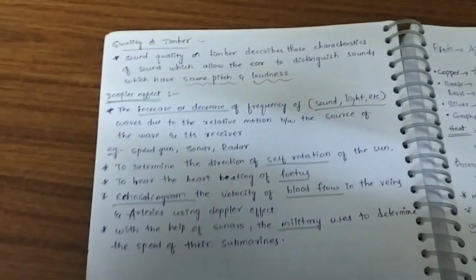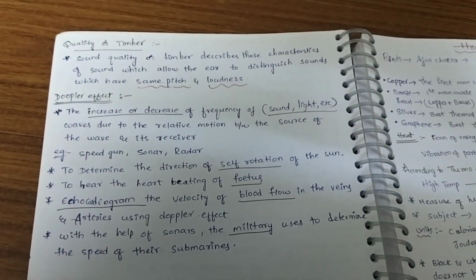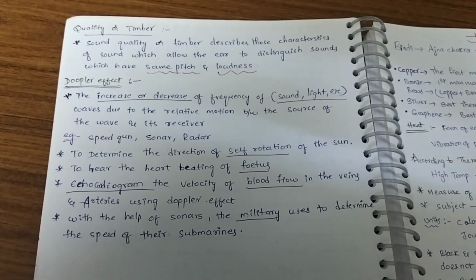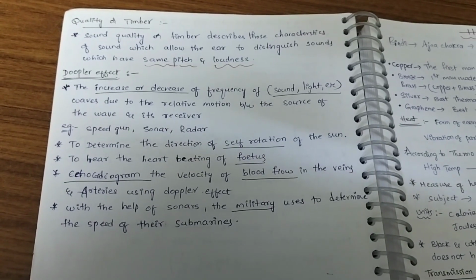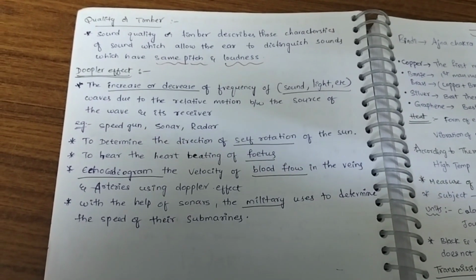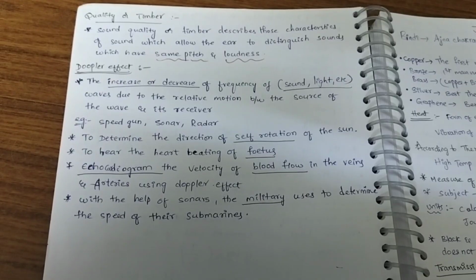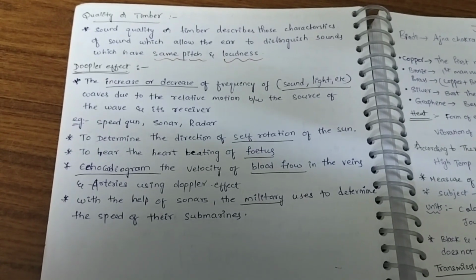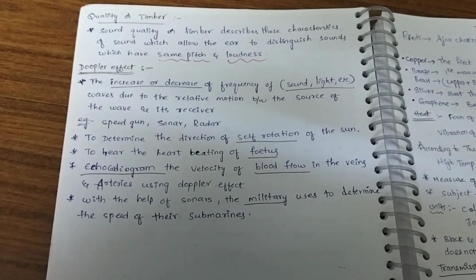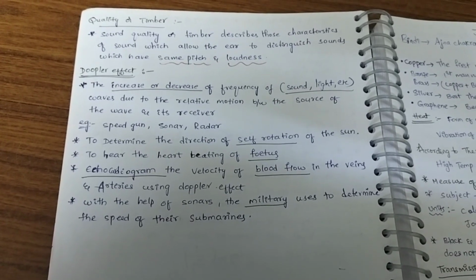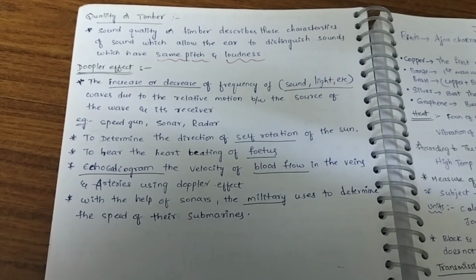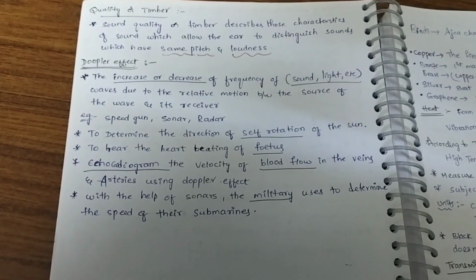Next, quality or timbre. Sound quality or timbre describes those characteristics of the sound which allow the ear to distinguish between sounds having the same pitch or loudness. This quality or timbre differentiates between sounds having the same pitch or loudness.